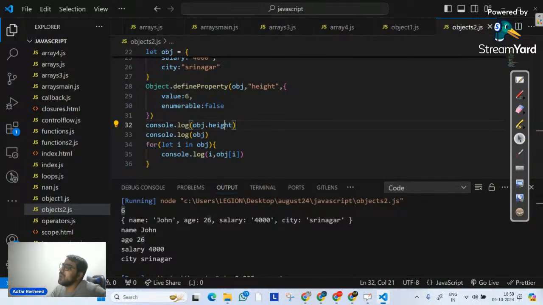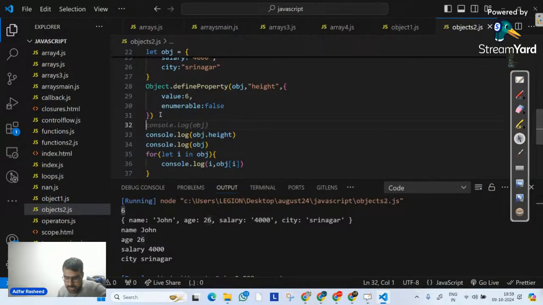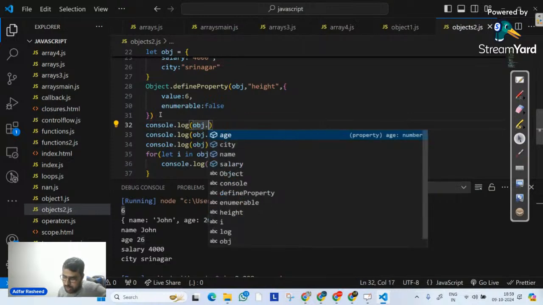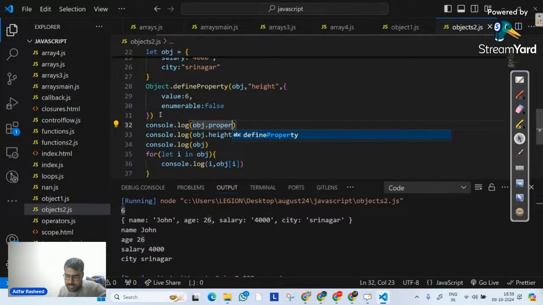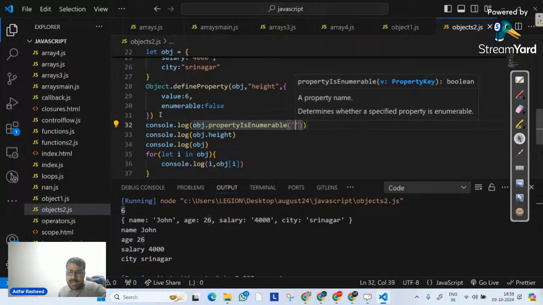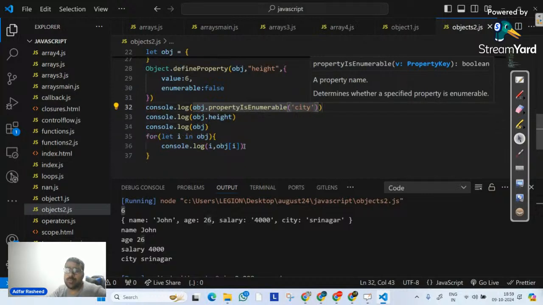For that, there's another function which you might come across, maybe sometimes, maybe not. I will simply use console.log, which means print. On the obj that I have defined, I will check whether my property is enumerable or not, using propertyIsEnumerable. I'm not sure whether this will work because it does not give me any suggestion, but I think this is a proper function. It will display either true or false. Let's suppose city: console.log obj property is enumerable. Let me try to console it.